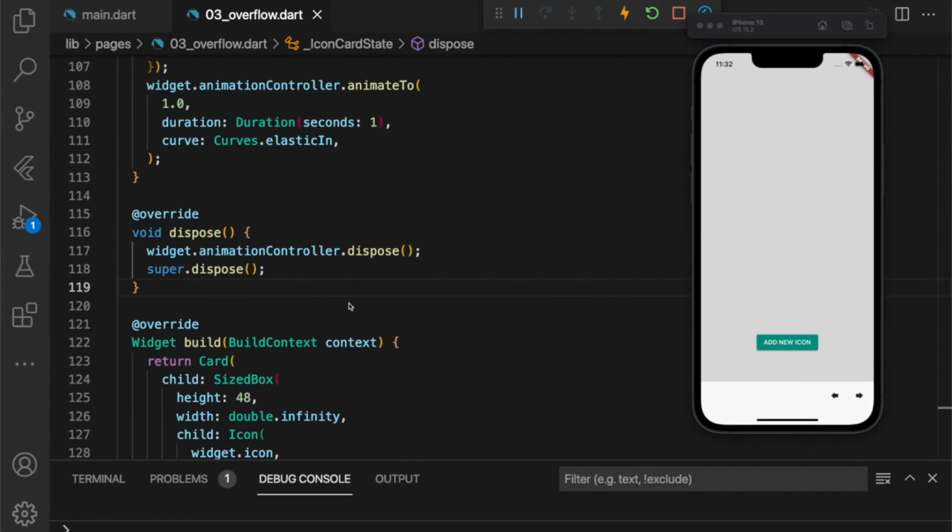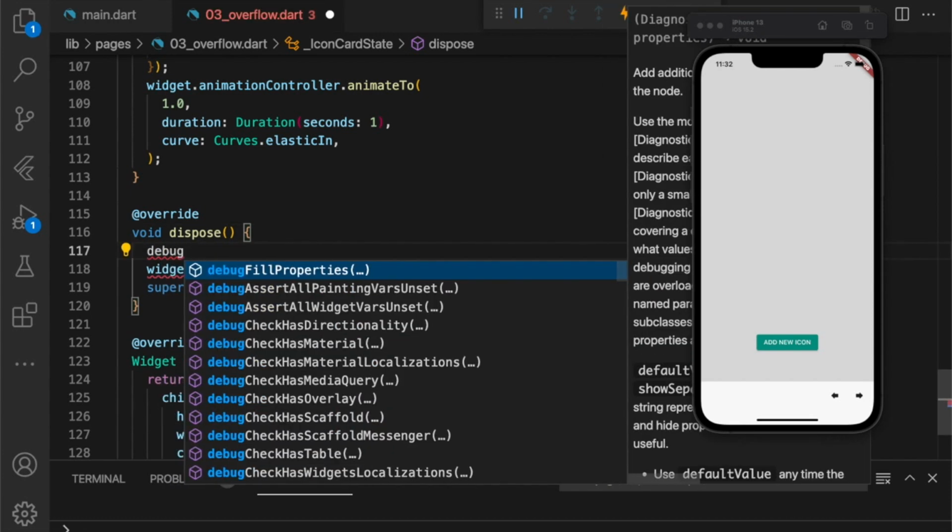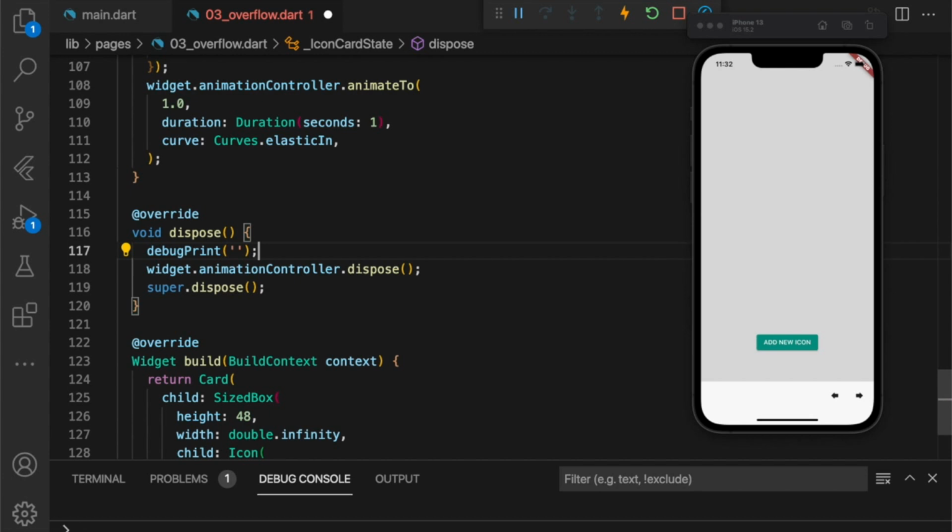We could not only read the debug console, but write information to it. Well, fortunately, Flutter SDK allows us to do that. In cases where the default debug messages produced by the SDK don't really provide too much detail, we can use utilities such as debugPrint to write some information on what's going on. Let's here write some useful information of what's going on here. Well, we run dispose, but which widget does dispose really?